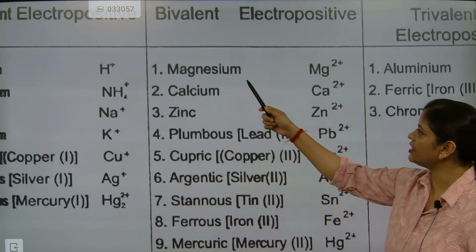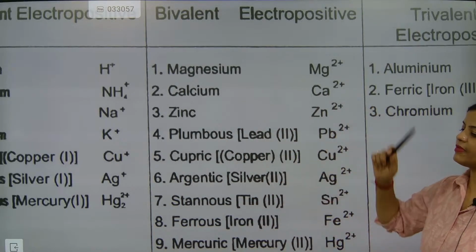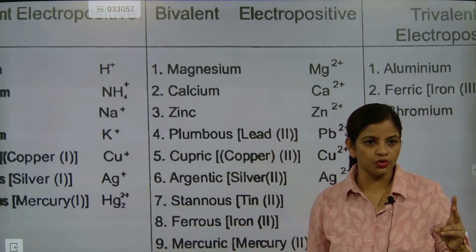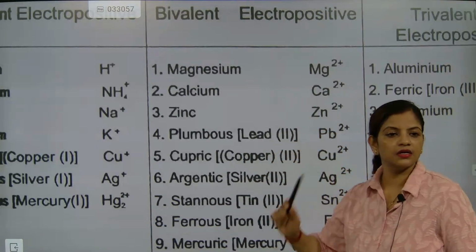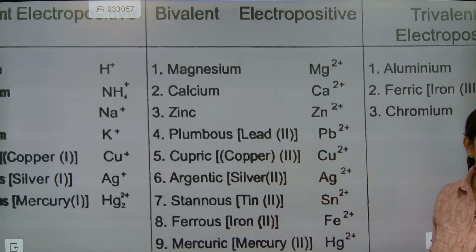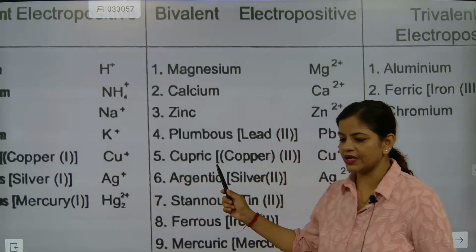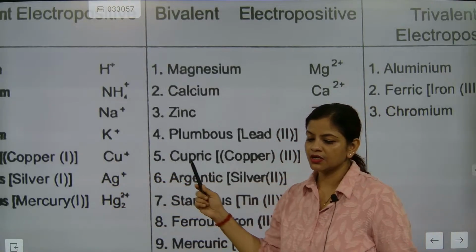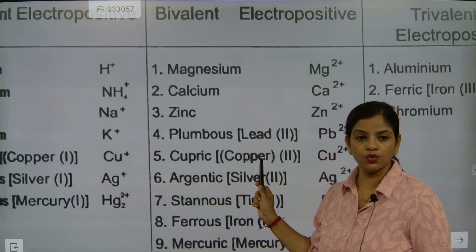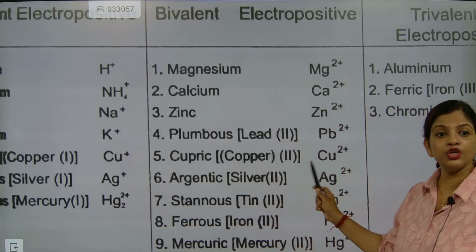For bivalent, magnesium is losing how many electrons? Two electrons. So it will become magnesium 2 plus. Calcium losing how many electrons? 2. So it will be calcium 2 plus. Zinc, Zn 2 plus. Lead is Pb 2 plus. Cupric, I told you. Cuprous, cupric. So cuprous is 1, cupric is 2. Cuprous is Cu plus and cupric is Cu2 plus.